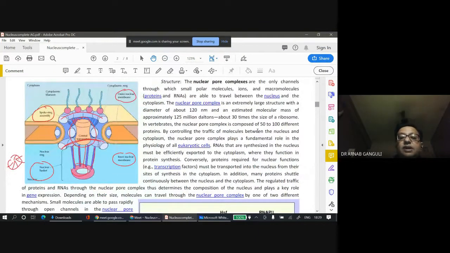It has a diameter of 120 nanometers and an estimated molecular mass of 125 million daltons. That is 30 times the size of a ribosome. In vertebrates it consists of 50 to 100 different types of proteins. What they do is control the traffic of molecules between the nucleus and cytoplasm. They control the traffic.